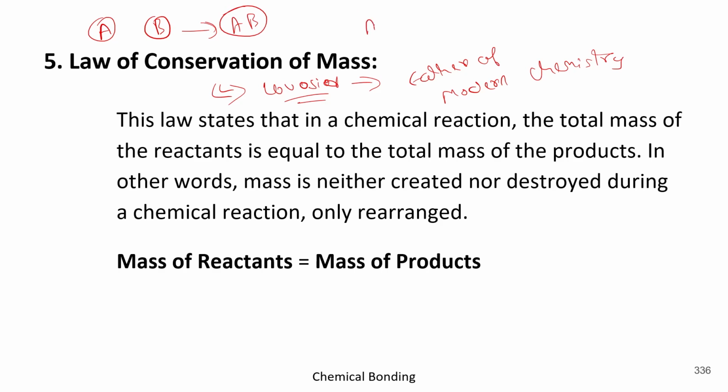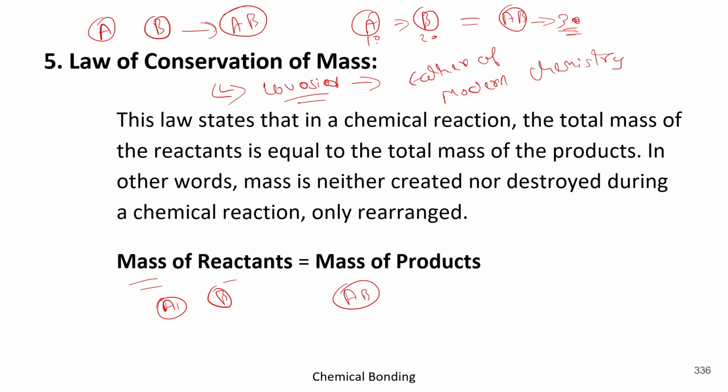Suppose A is 10 and B is 20, and they both combine together to form AB. Now A is 10, B is 20, so the total mass will be 30. There will be no change in the mass. Okay, and this was the law of conservation of mass. Basically, the mass of reactants, which are A and B in this scenario, and the mass of product, which is AB, will be the same before and after the reaction. Got it? So this was the law of conservation of mass, given by Lavoisier.